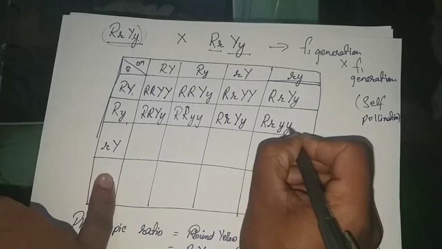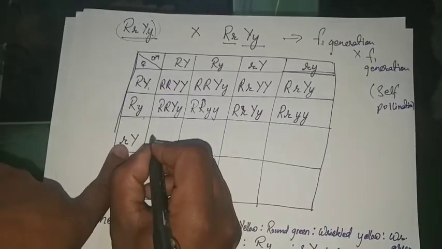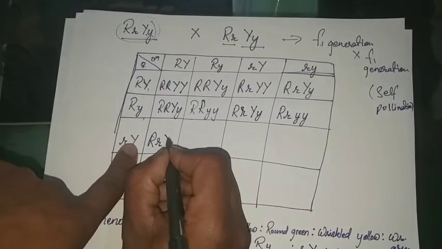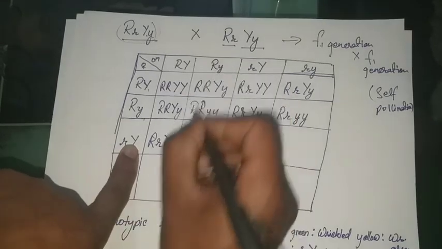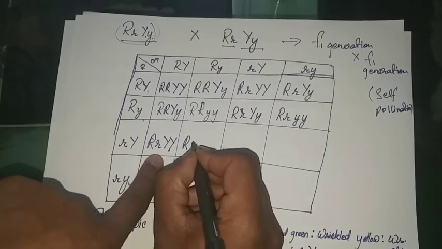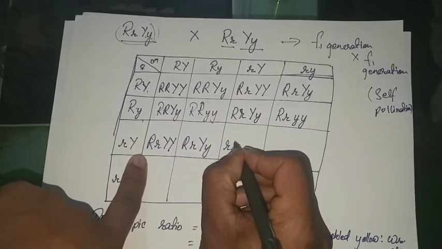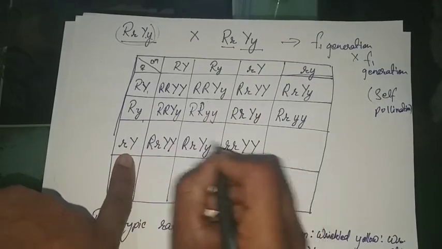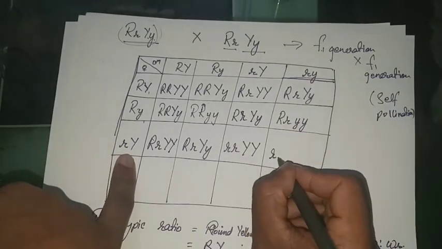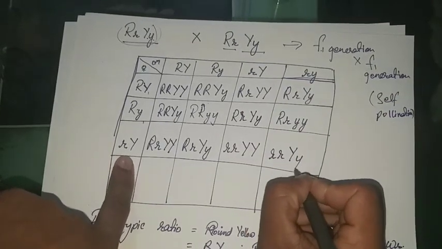Again coming back, this is capital R small r capital Y capital Y. In this case capital R small r capital Y small y. In this case small r small r capital Y capital Y. In this case small r small r capital Y small y.